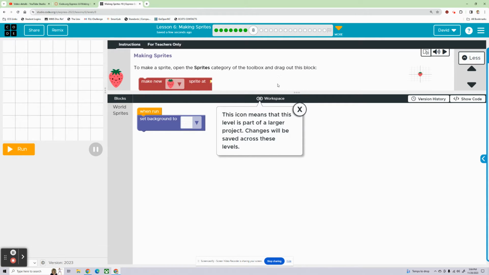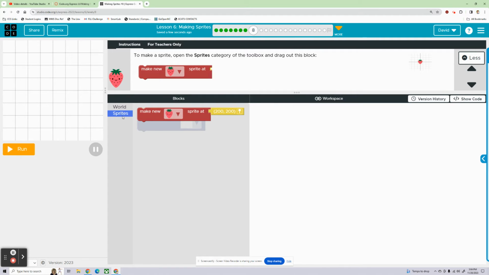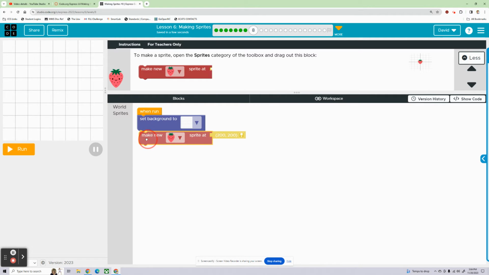To make a sprite, open the sprites category of the toolbox and drag out this block. Oh, we've got that icon in the workspace, and that means that this level is part of a bigger project. And so everything that you do on this bubble is going to be saved for future bubbles. So keep that in mind. All right. So we're going to go to the sprites drawer, click on sprites right there to get that to open. And I'm going to get my strawberry sprite out here.